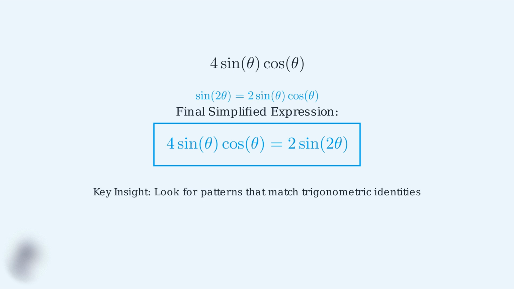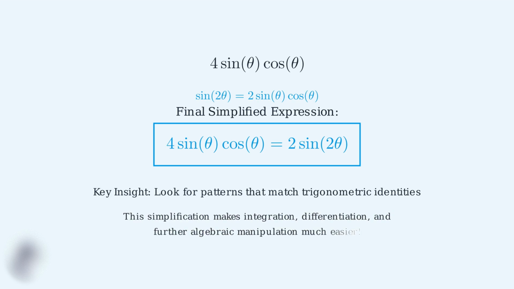When you see sine theta times cosine theta, think about the double angle formula. This type of simplification is incredibly useful because it makes integration, differentiation, and further algebraic manipulation much easier. You'll see this technique used frequently in calculus and advanced trigonometry. Now that we've mastered this basic simplification, we're ready to tackle more complex problems using the same principles.